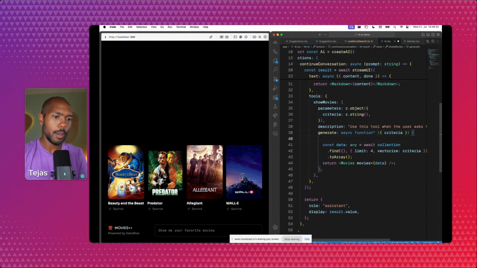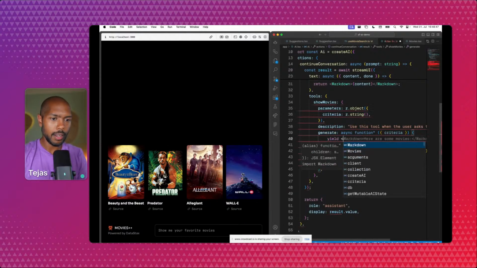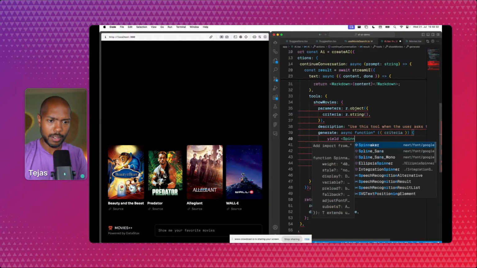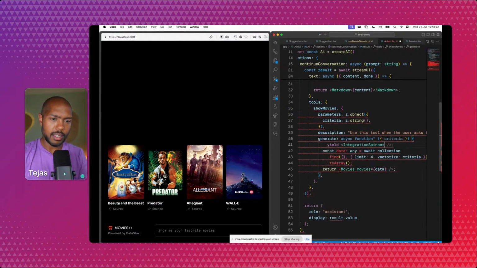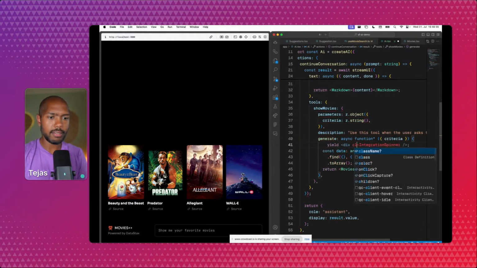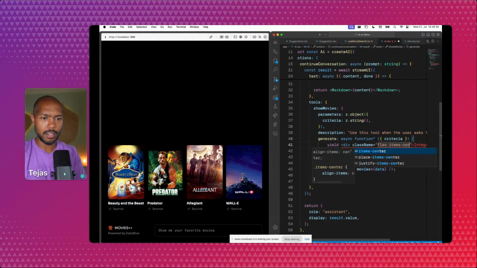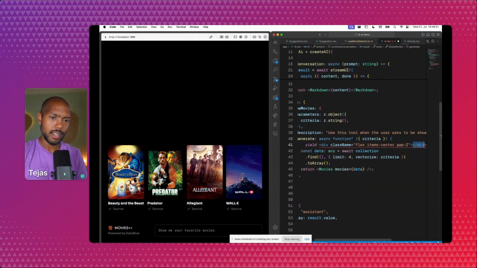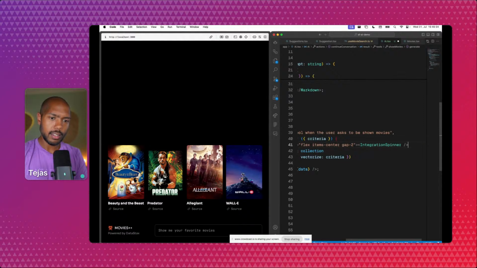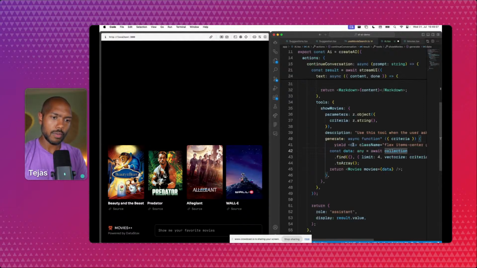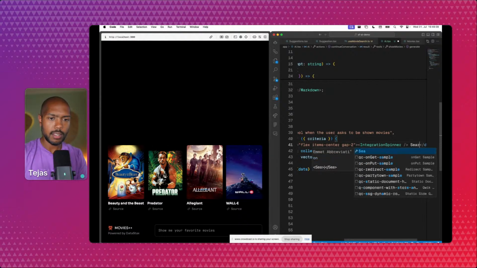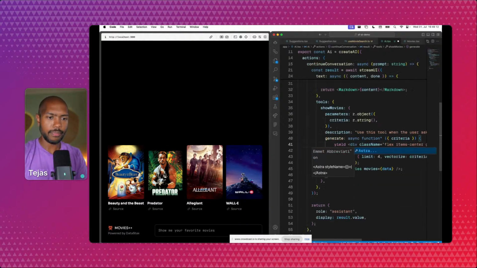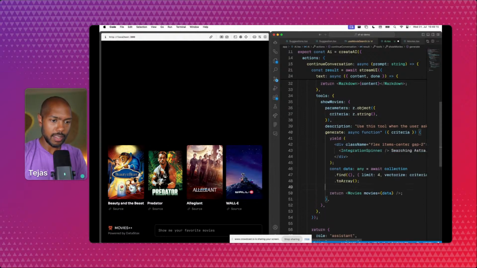We can start by yielding. We have a spinner, I think, right? Somewhere, the integration spinner. Let's yield this, and we'll put it in a nice little div. We'll use Tailwind: flex, items-center, gap-2. We'll yield a spinner and say something like "Searching Astra." So we'll yield there while it's searching Astra. Then we'll yield again and say something like "Rendering movies." So now we know where the work is being done. Let's try this again.